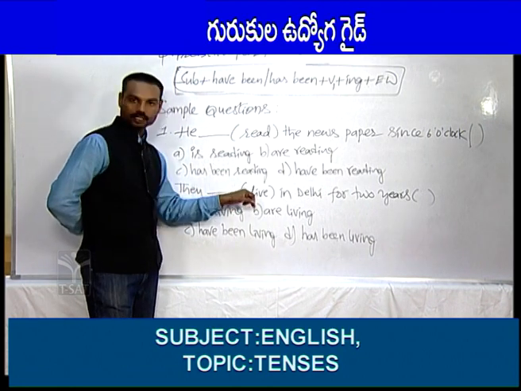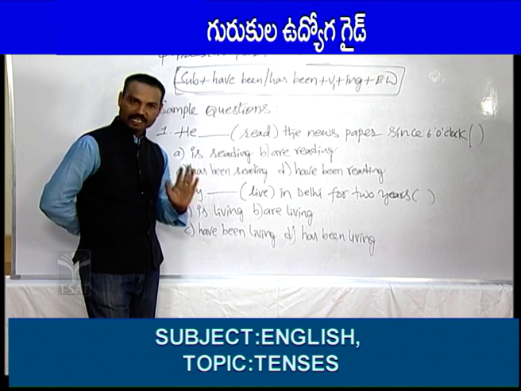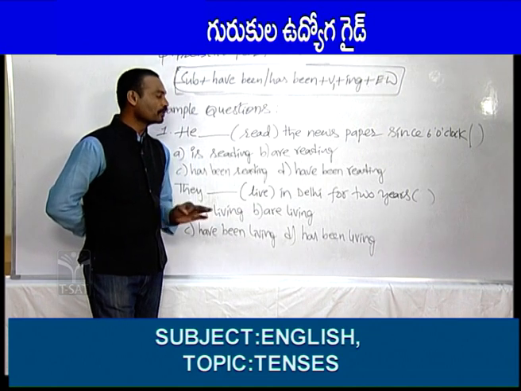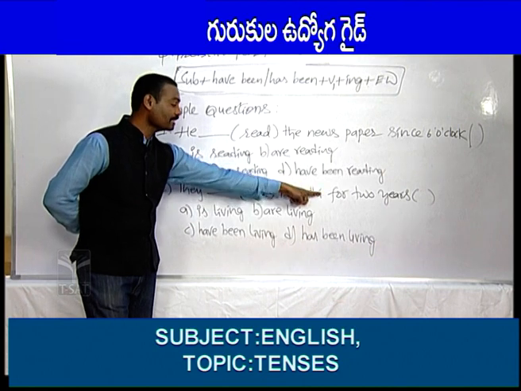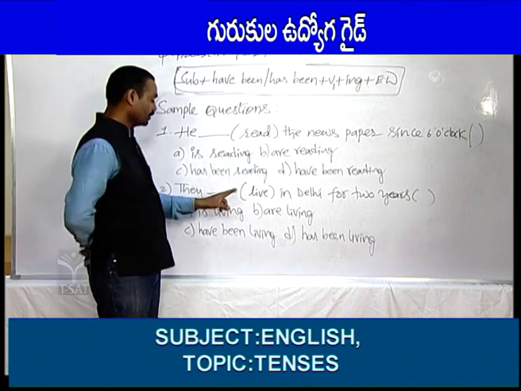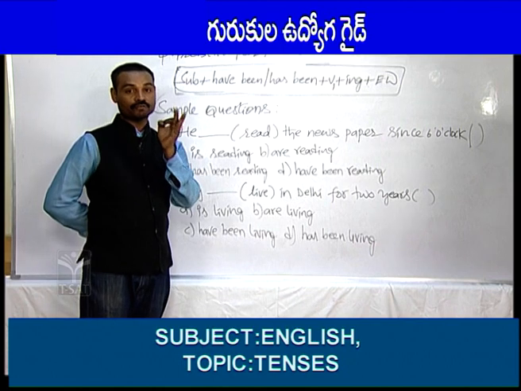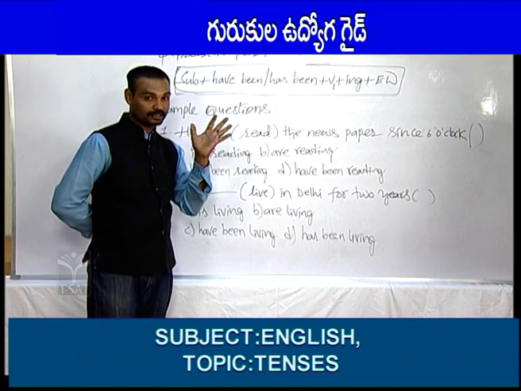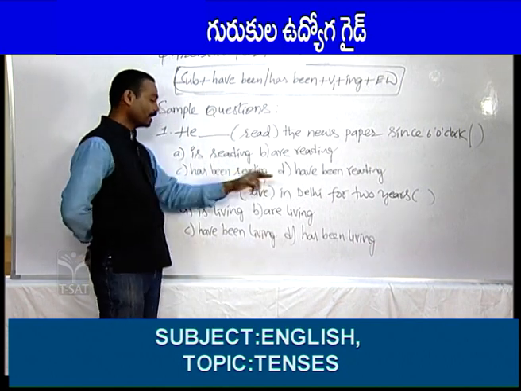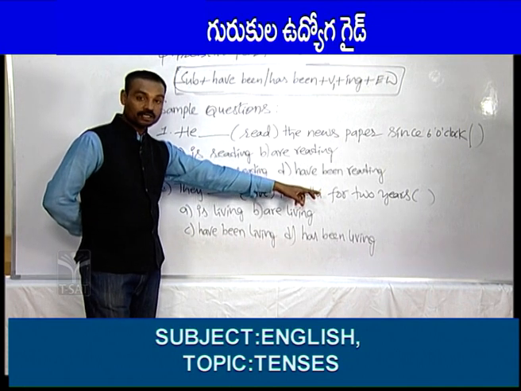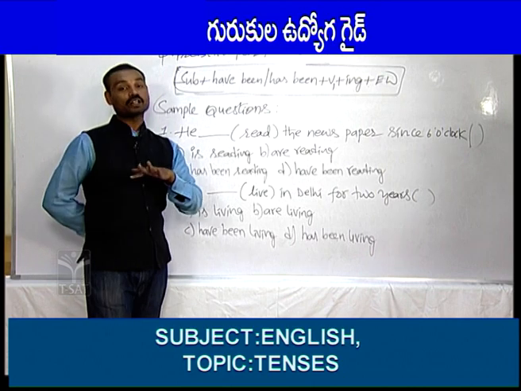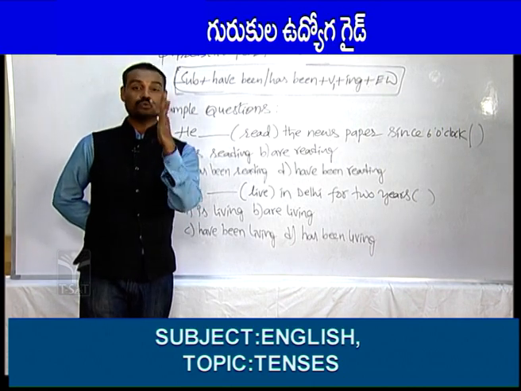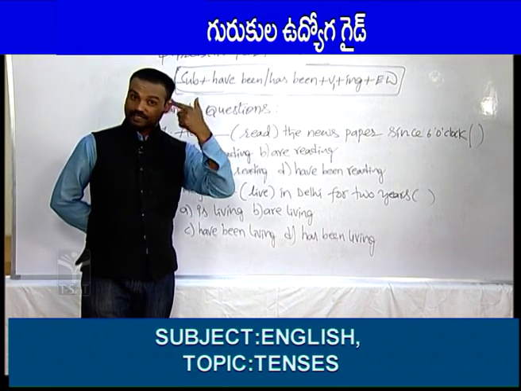They dash, under the bracket there is a verb, that is live in Delhi for 2 years. For, this is the keyword. Whenever you see this keyword, you should know that this sentence has been given from present perfect continuous tense. Okay. After knowing the name of the tense, what should you do, dear friends? You should come to the subject. After coming to the subject, what should you do? You should remind the frame of this tense.